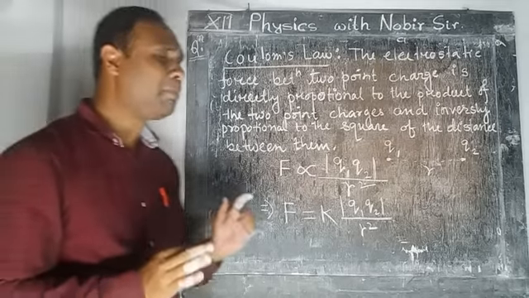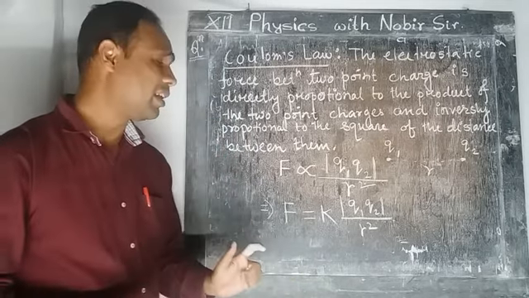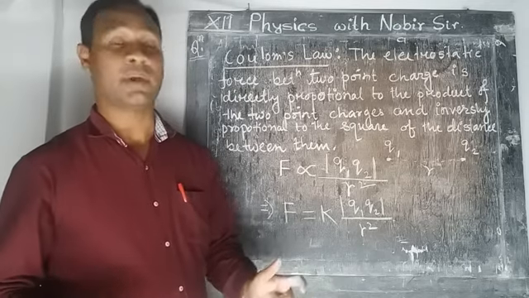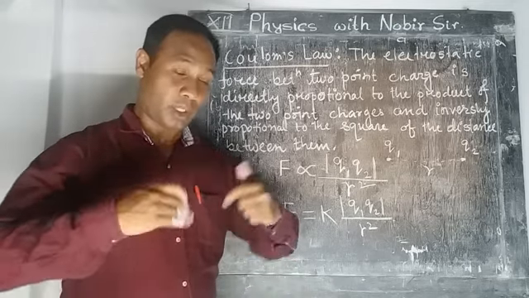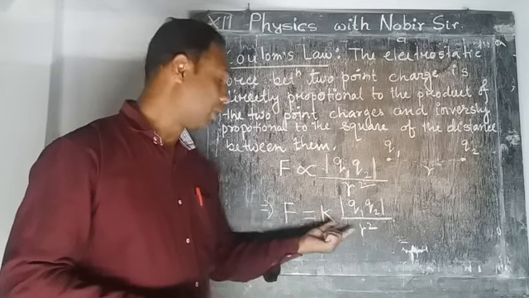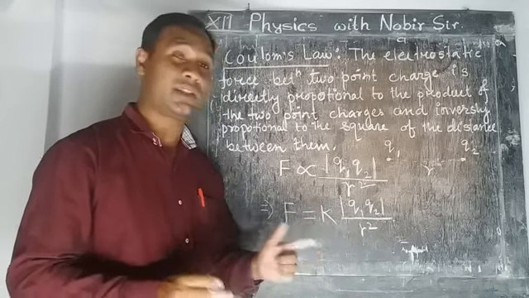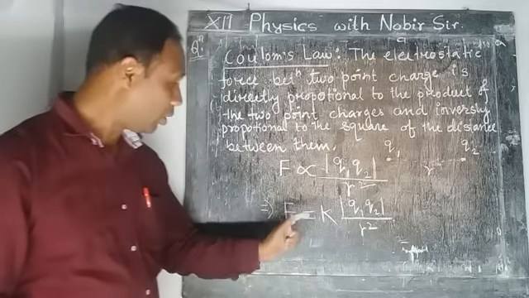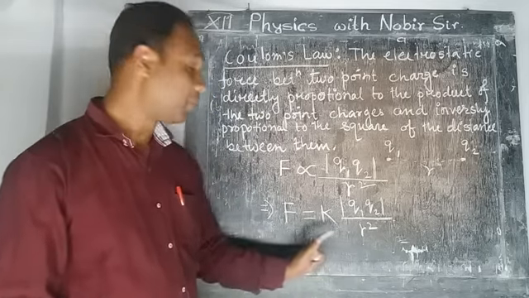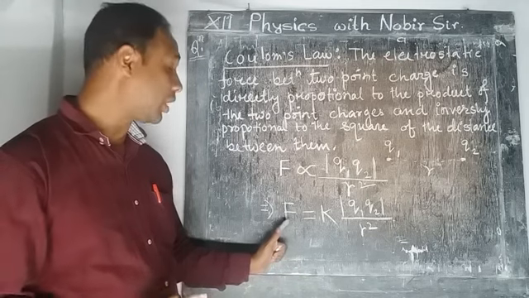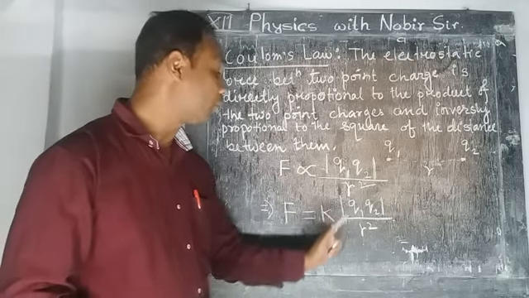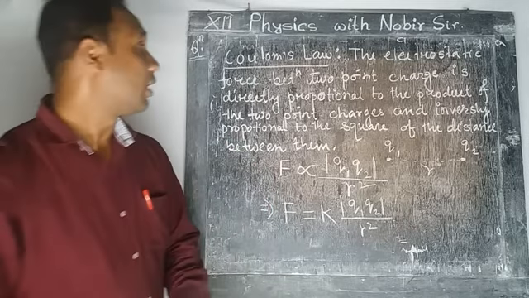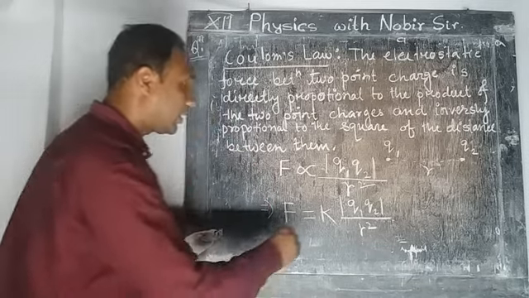So this is the simplest form of the mathematical expression of Coulomb's law. But in higher secondary second year level, your concept should be more than this, because along with this the direction is also associated. So I am going to that part. First of all, you have to understand this. The force between the two charges is F equal to K modulus Q1 Q2 by r square, where K is a constant.